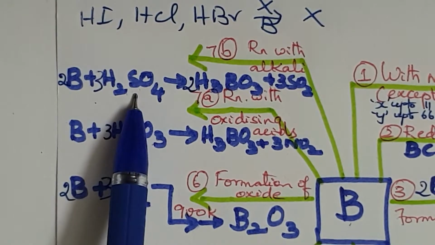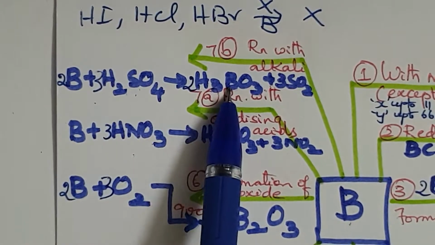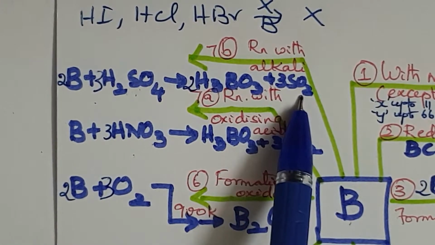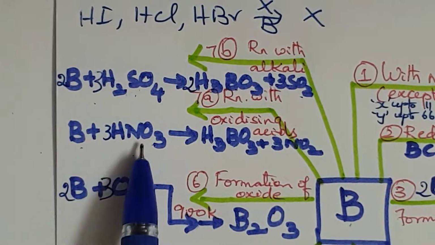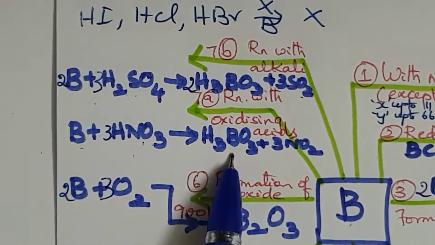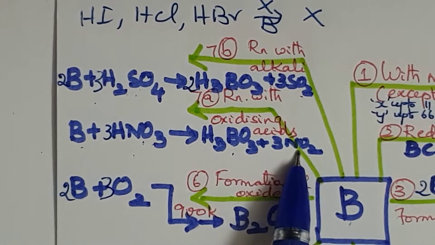Boron with sulfuric acid forms H3BO3, which is otherwise called boric acid, and it forms sulfur dioxide. In the same way, boron reacts with nitric acid, which is an oxidizing agent, forms once again boric acid and 3NO2.